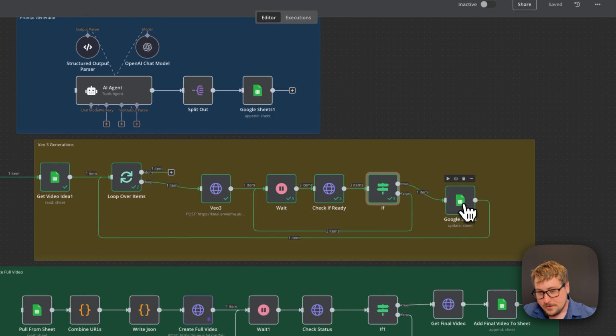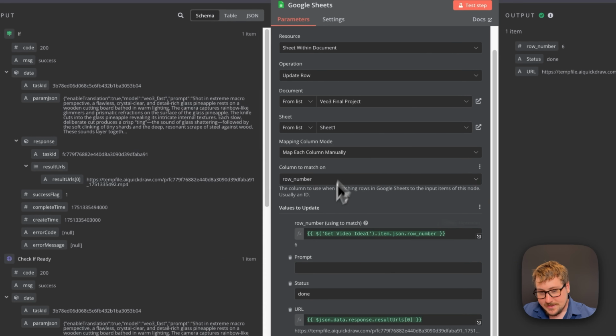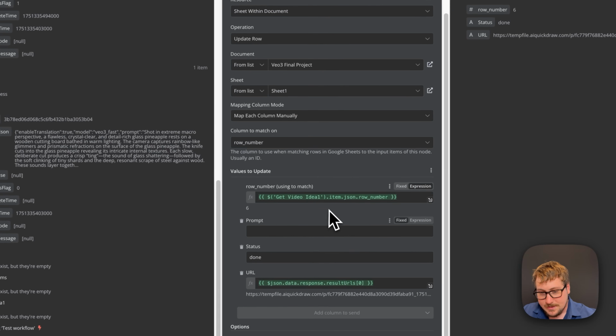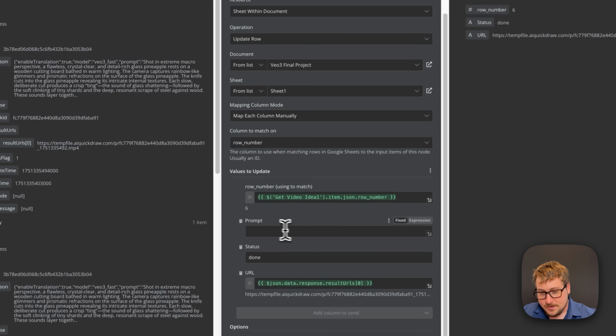And then boom, it's going to go to Google Sheets on this sheet. Very similar to how we've done it a million times before. Same exact sheet. It's going to match on row number. We're pulling in the row number from the beginning, and keep in mind that's going to change depending on what rotation it's on. Then we have prompt. We're not going to be changing that, of course.